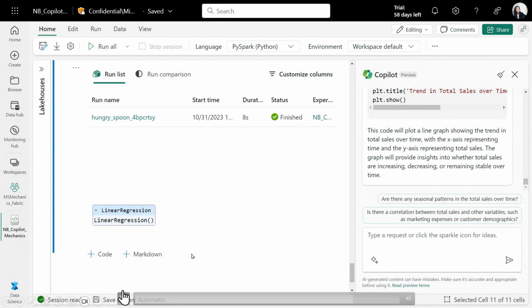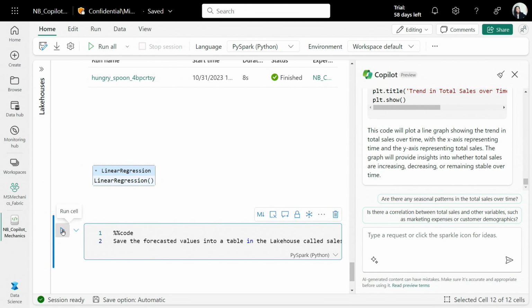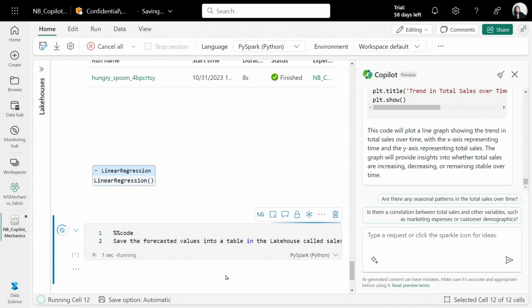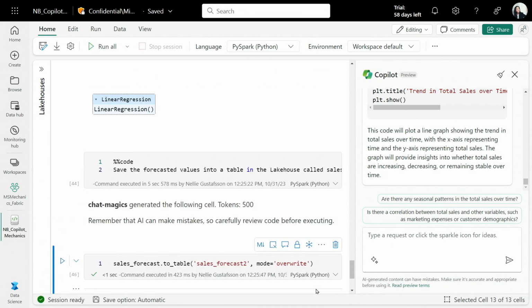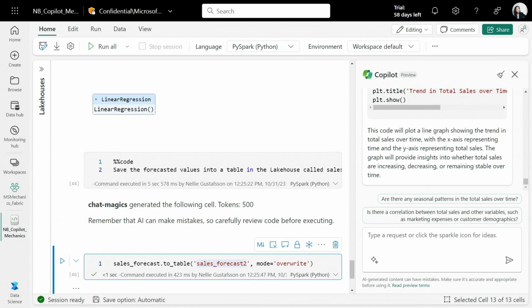And that's great, because now I'm going to do the same thing. I'm going to add another code cell. I'm going to run %%code. And I want to land the predictions, the forecasted values from this machine learning model. I want to land them in the lakehouse. And I'll tell you in a bit why I want to land them in the lakehouse. And Copilot can help us with that. So every step along the way, as a developer, whether I'm a professional developer, done this for years, whether I'm a new Python developer, Copilot's going to help me.